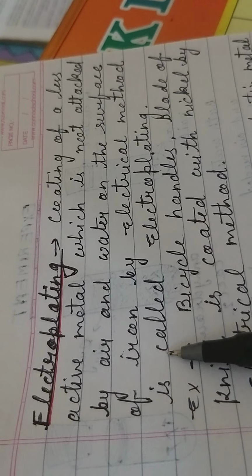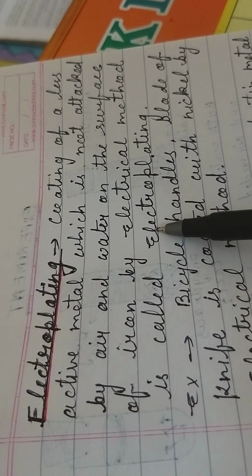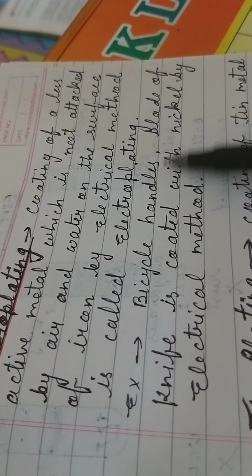Okay, it means we have to put a less reactive metal on a highly reactive metal with the help of electric current, or any electrical method. That process is known as electroplating. So I have written one example for you: bicycle handles and the blade of a knife are coated with nickel by an electrical method.